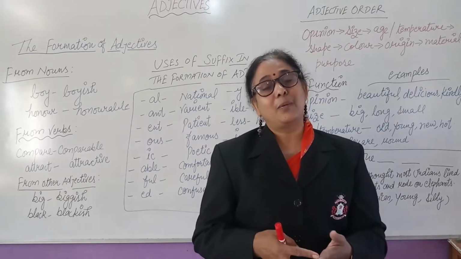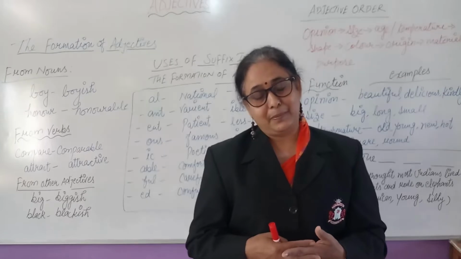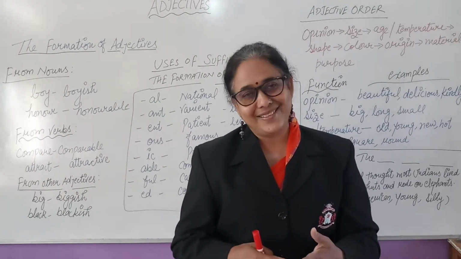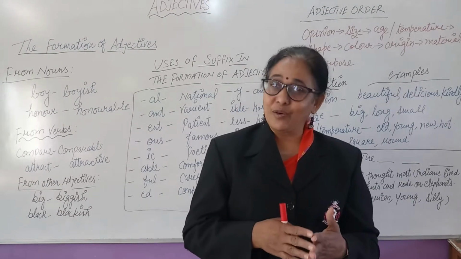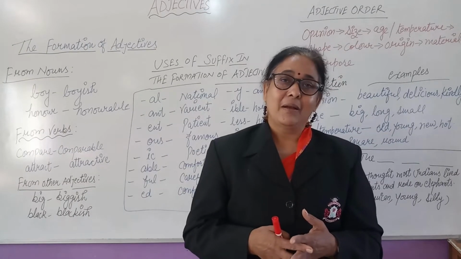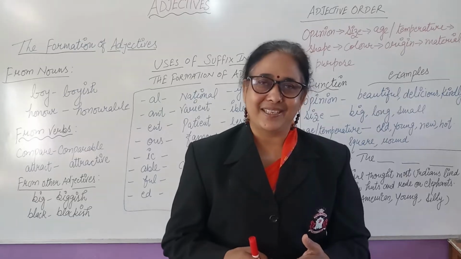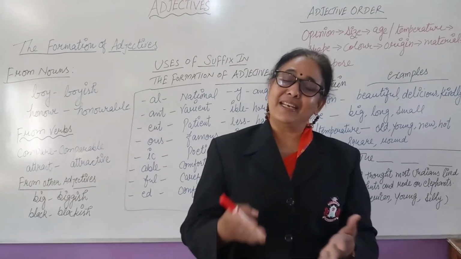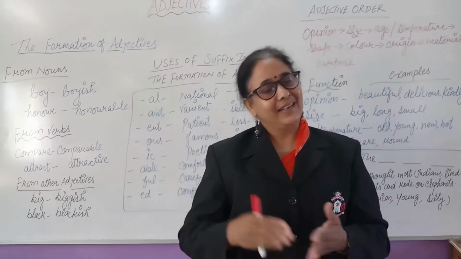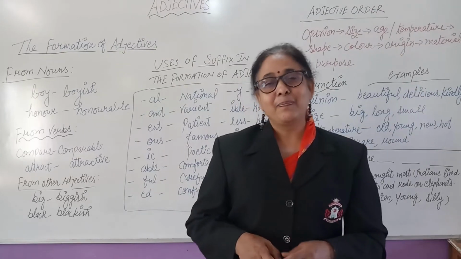There can be interrogative adjectives. When adjectives are being used to ask a question, like, whose book is this? It is used along with the noun book, so it is an adjective. But it is asking a question, so it is an interrogative adjective. This is all we have discussed in our previous session. So now let's move on to the topic further.